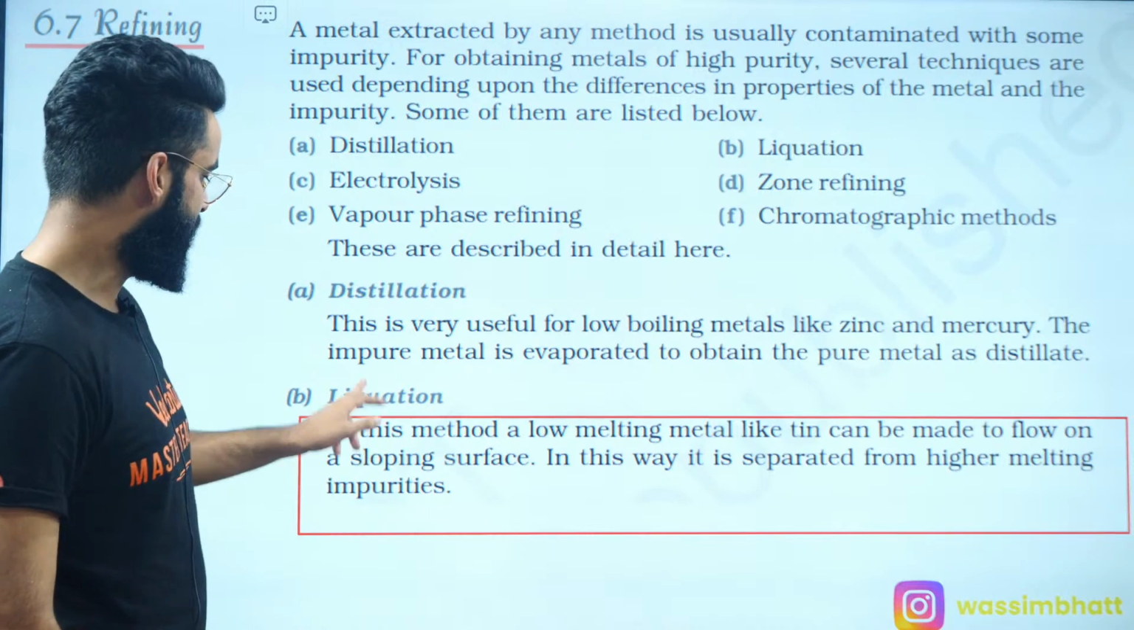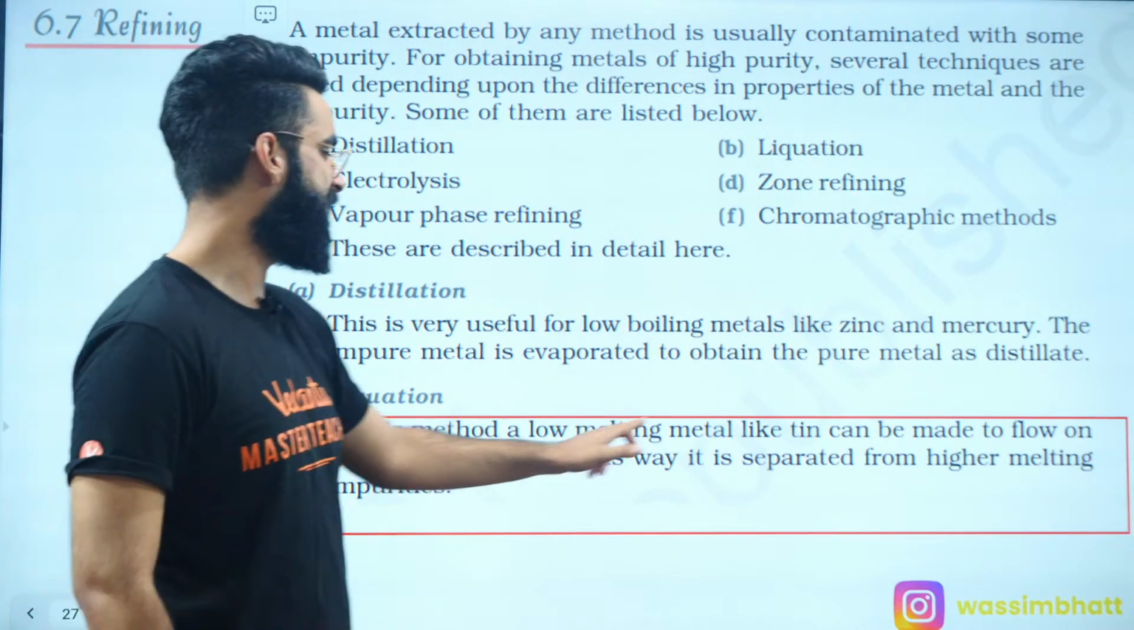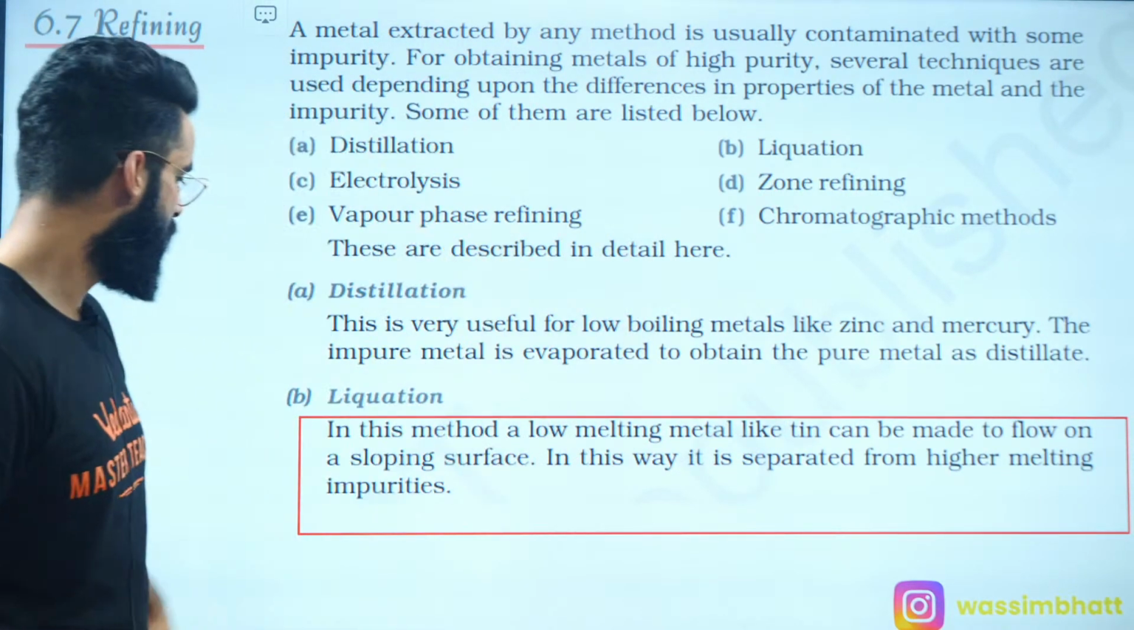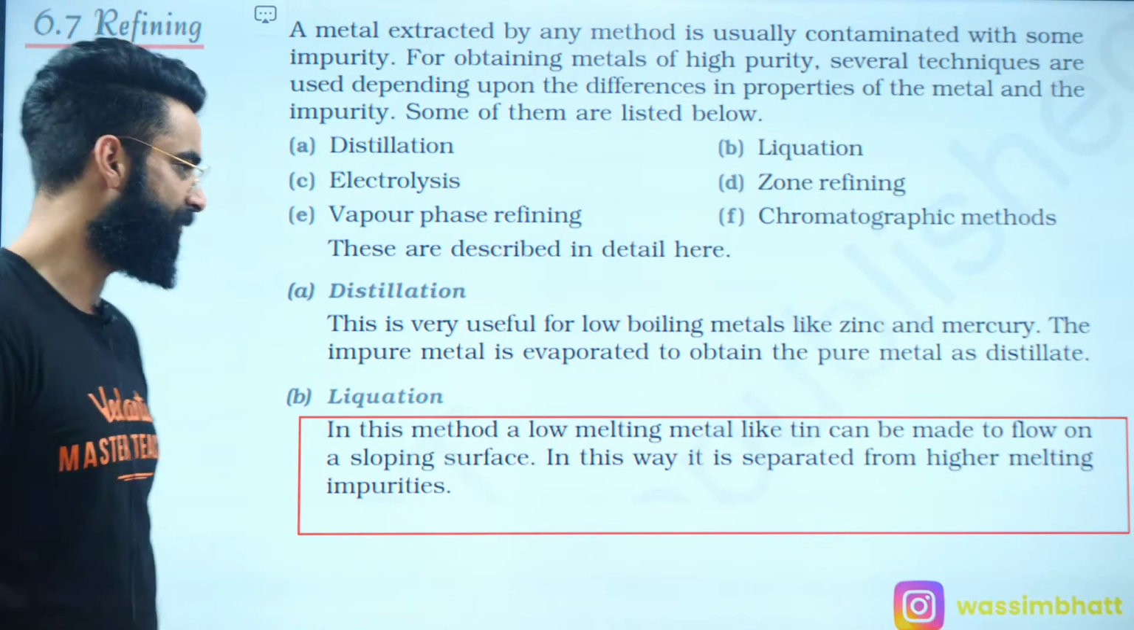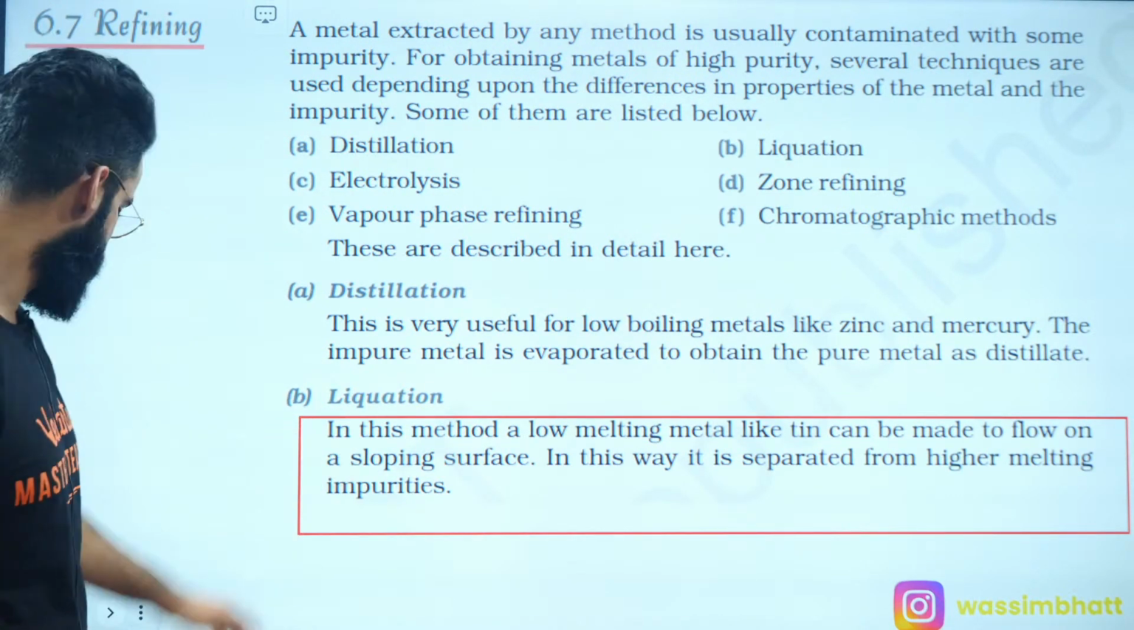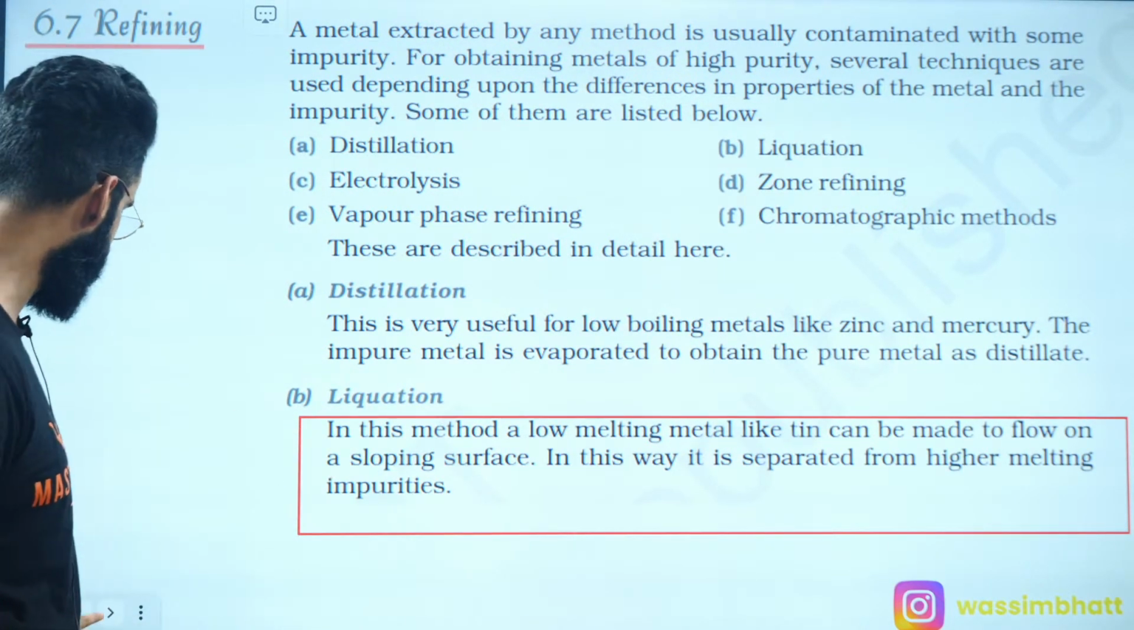In liquefaction, in this method, a low melting metal like tin can be made to flow on a sloping surface, and this way it is separated from the higher melting impurities. The question has been directly taken from this paragraph of NCERT.